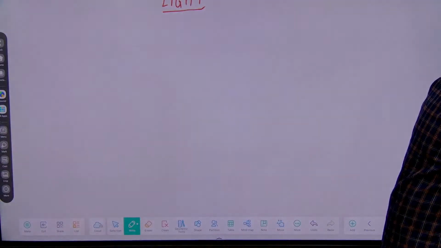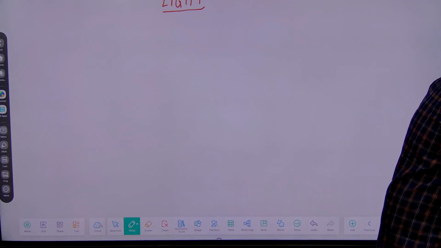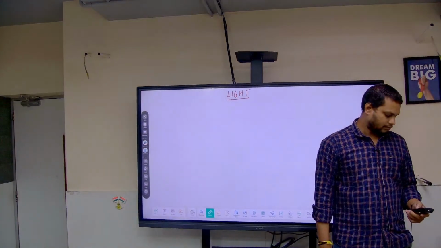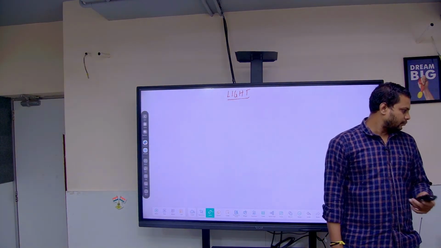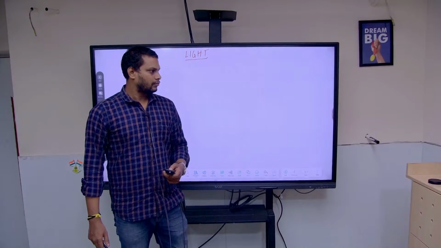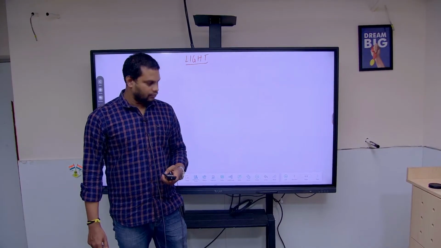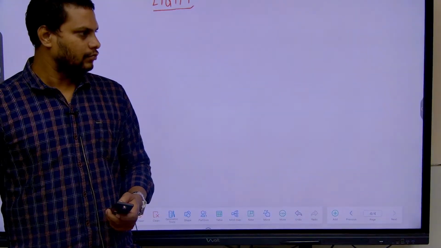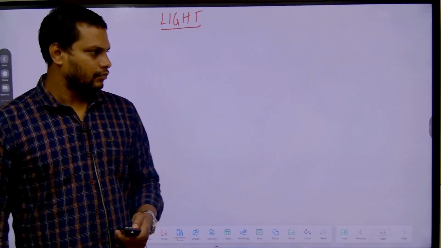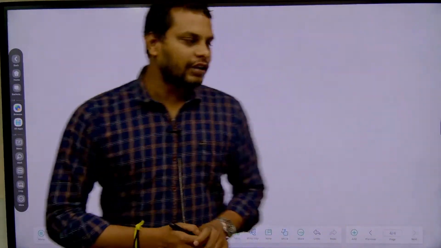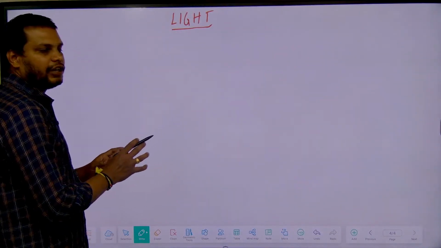So, what do you mean by light? Listen students, light is nothing but a form of energy that causes the sensation of vision if it falls on the eye.